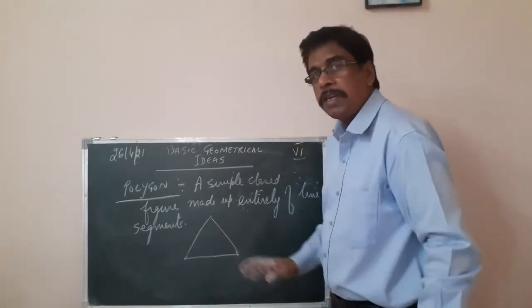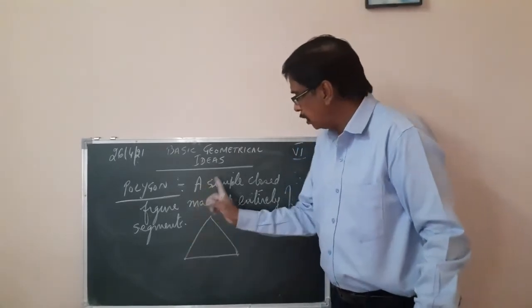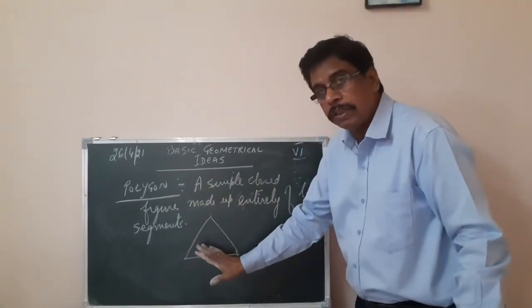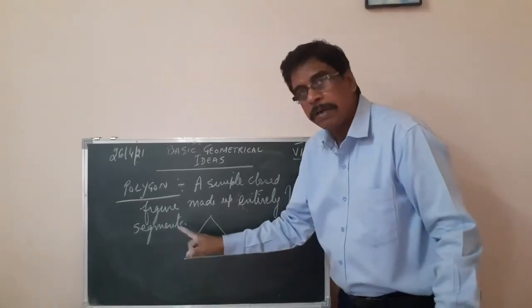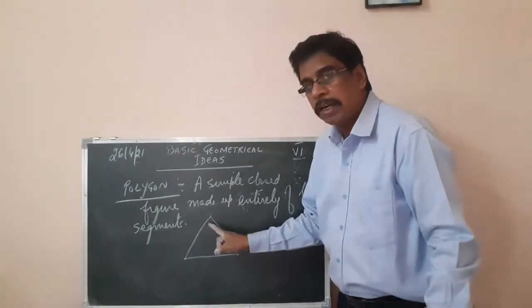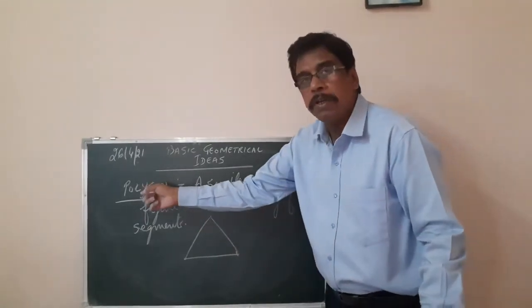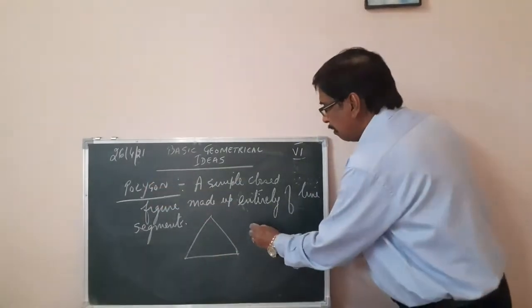Is this a polygon? Yes. A simple closed figure, it's a closed figure made up of line segments. One line segment, second line segment, third line segment. This is a polygon.